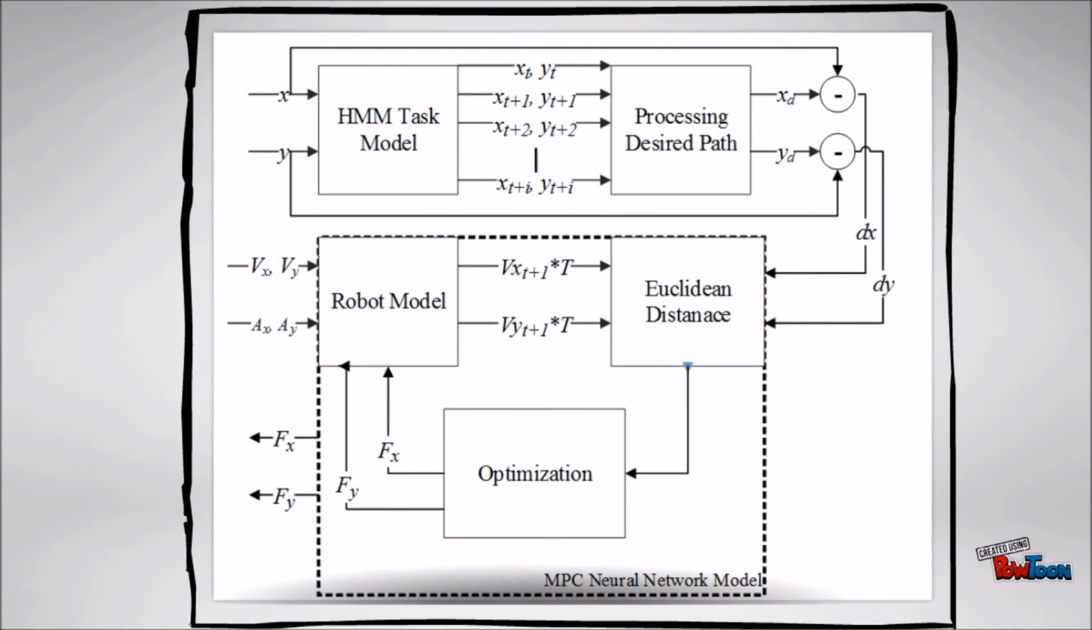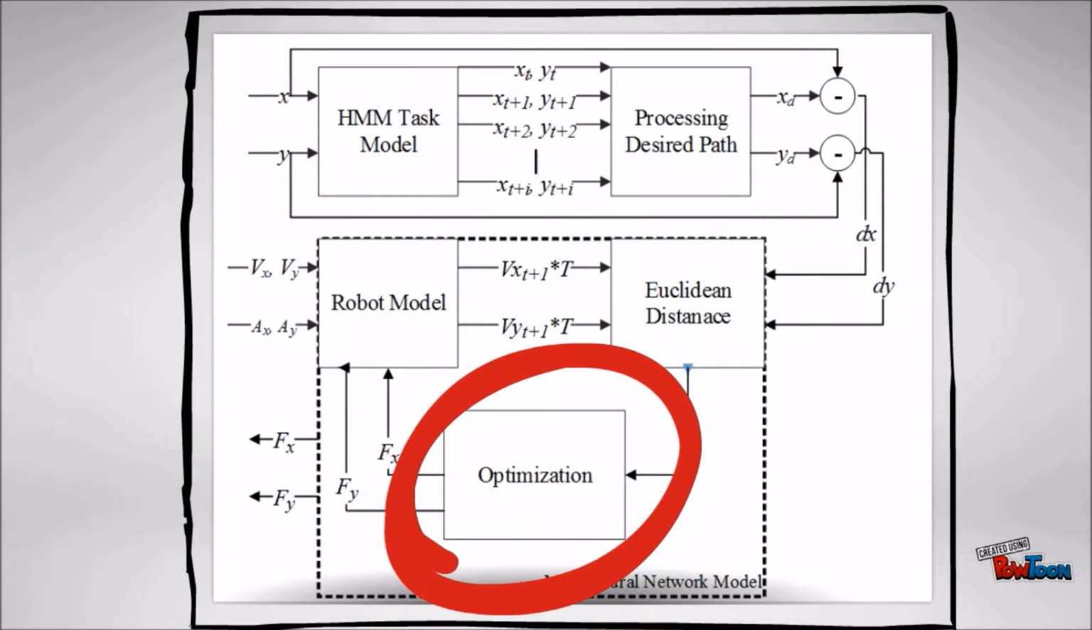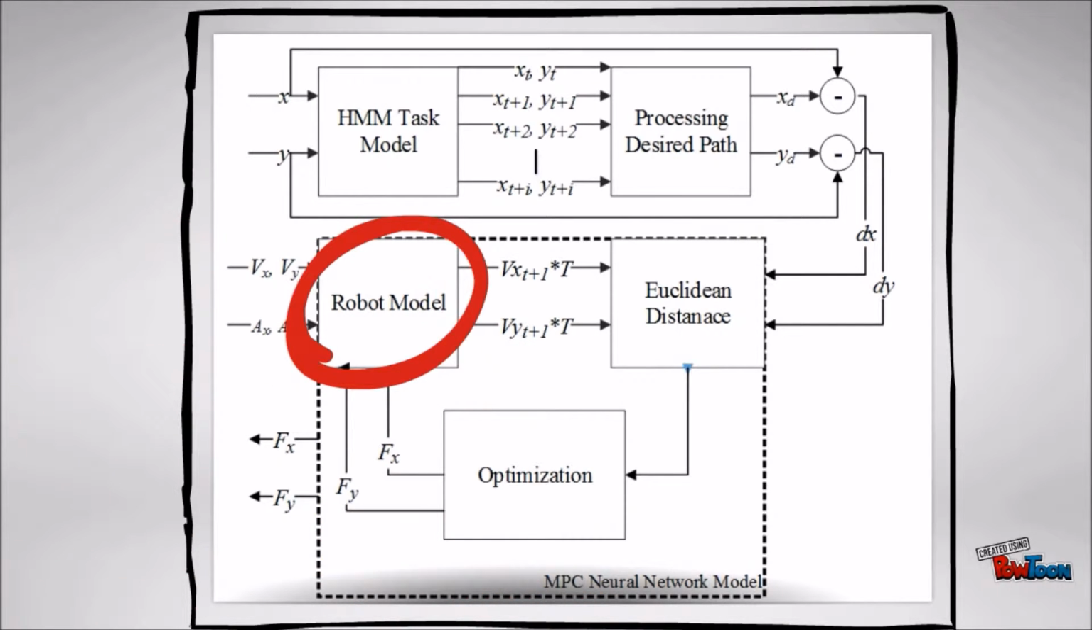We have a task model which generates the desired motion, which includes velocity, position, and direction of the movement. We compare that to the user's motion, and optimize the solution based on the model that we have of the robot. So to get into the framework, let's first talk about MPCs.